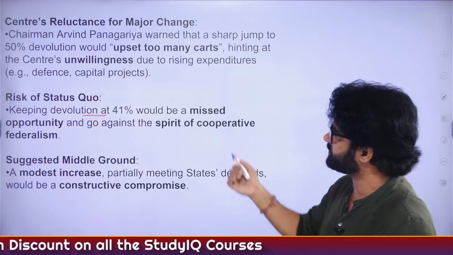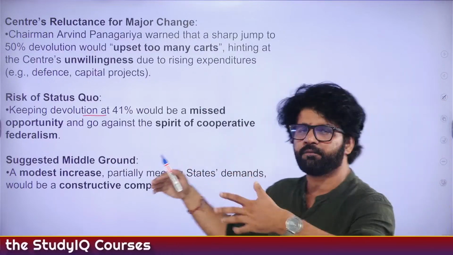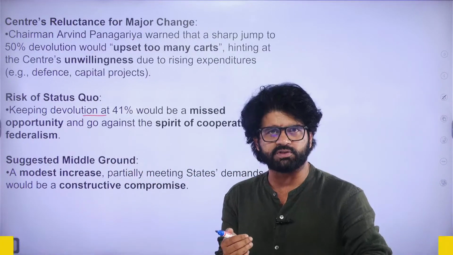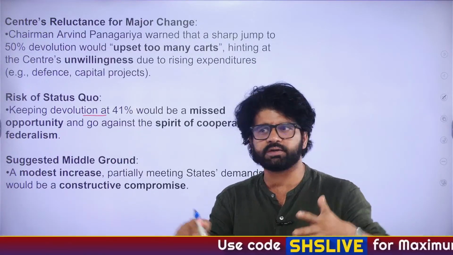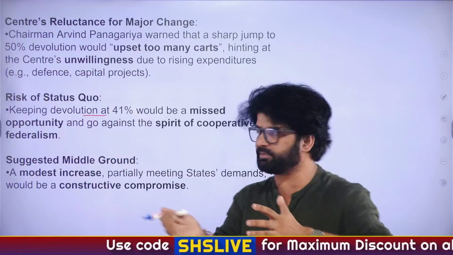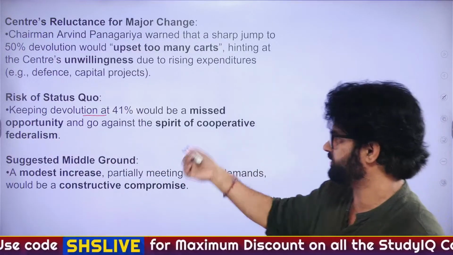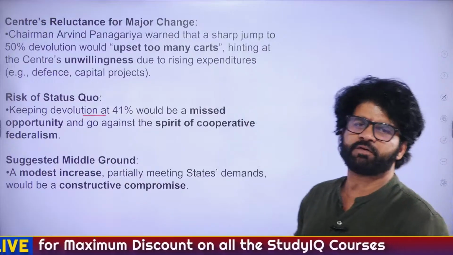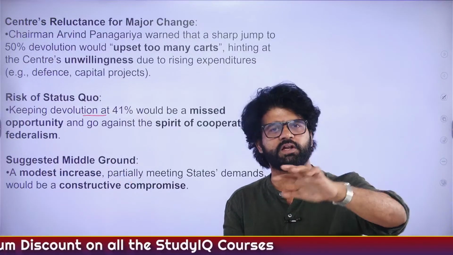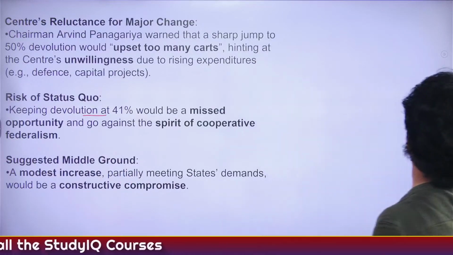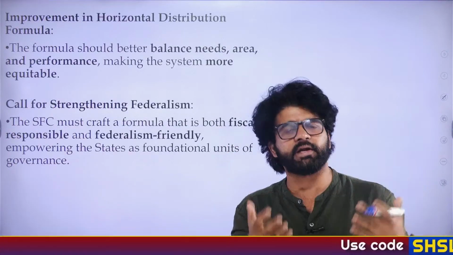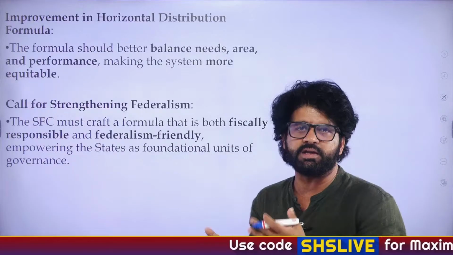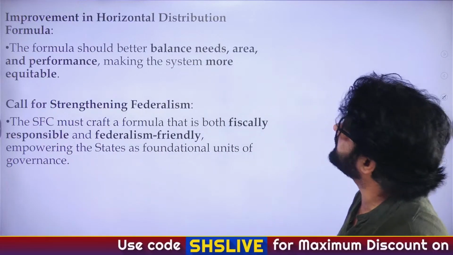That is competitive federalism. So again, they are saying that the center cannot just think about themselves and increasing their resources. They have to think about states, and they have to promote all states at the same time, promote the spirit of cooperative federalism. Fine. So even if not 50%, let's reach a middle ground, 45, 46%, because states need it. Their taxation power has been taken away to a greater extent by GST, so they need it. It has to be increased. That's what the author is saying.